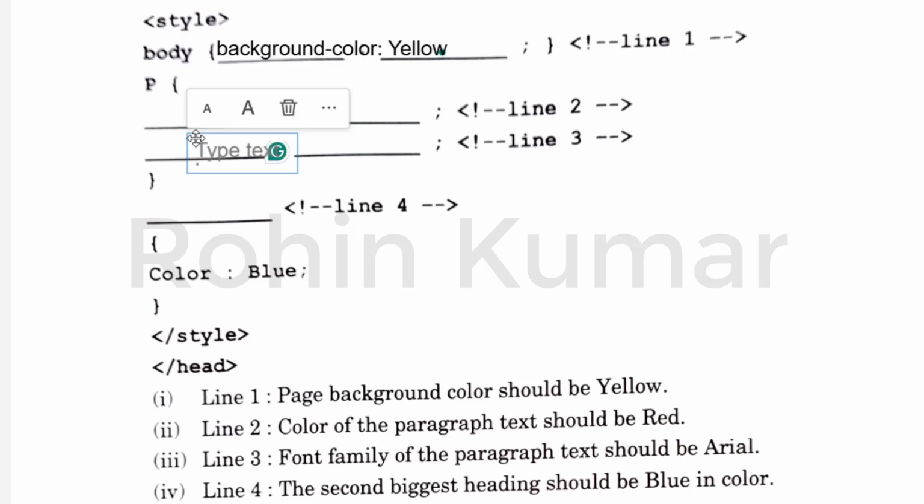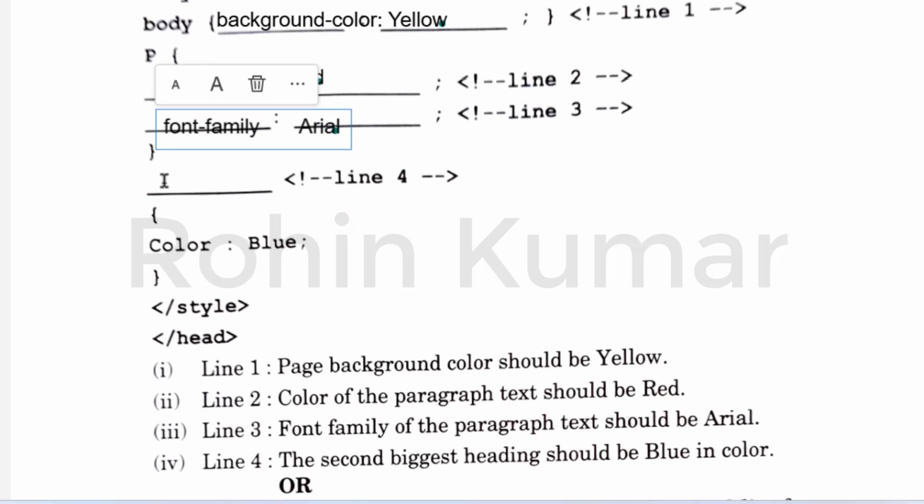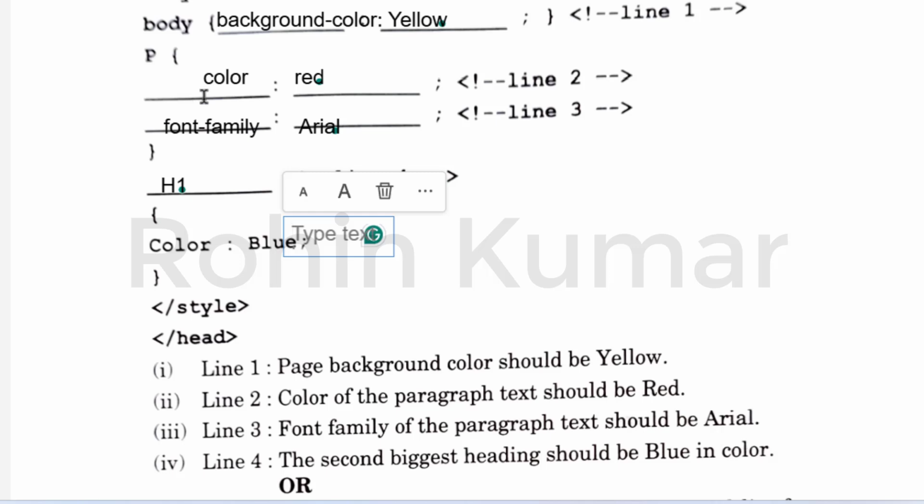So the next one is font family of the paragraph should be Arial. So we will write font-family here, should be Arial. And in the line 4, the section biggest heading should be blue in color. So biggest heading section should be H1. So it is a type selector. So we will write here H1. So this is the right answer. Background-color yellow, color colon red, font-family colon Arial, and H1.